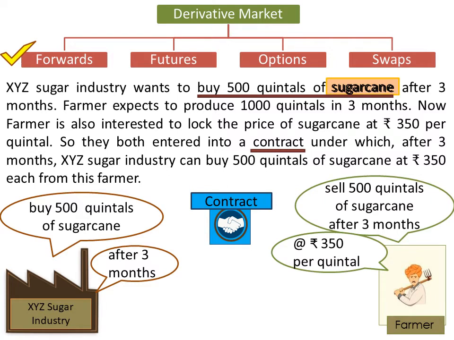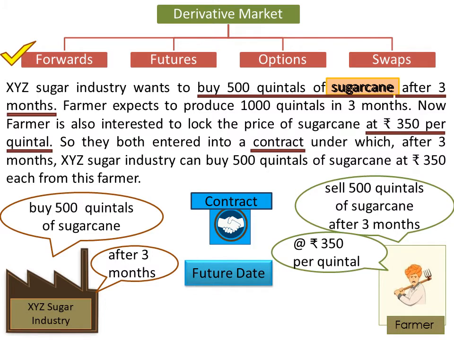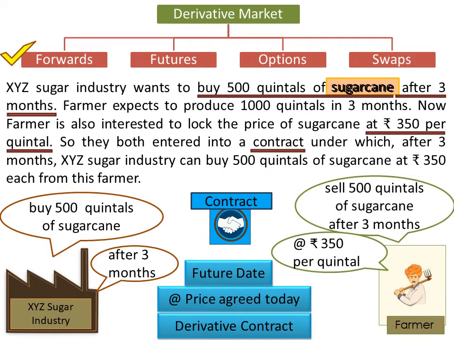Now when that company is buying 500 quintals after 3 months, that means deal is going to get settled at future date and at rupees 350 per quintal. That means price agreed today is rupees 350 per quintal. So price is predetermined price. So we can say that this is clearly a derivative contract because this contract is fulfilling all the features of derivative contract.